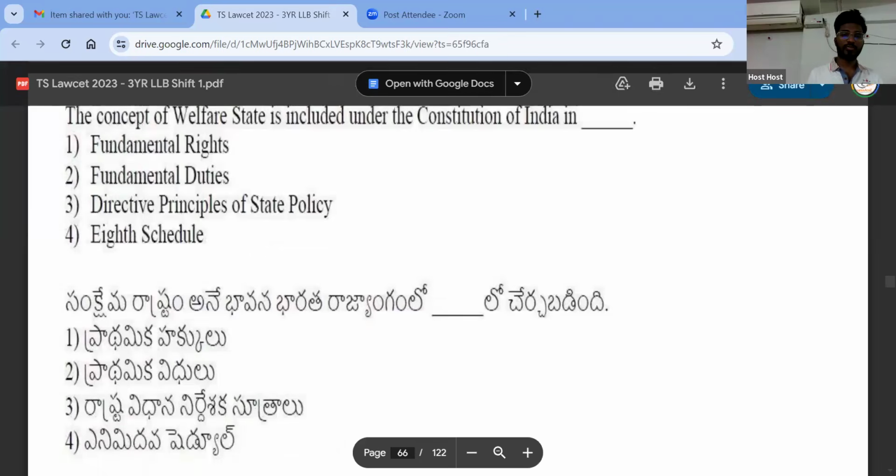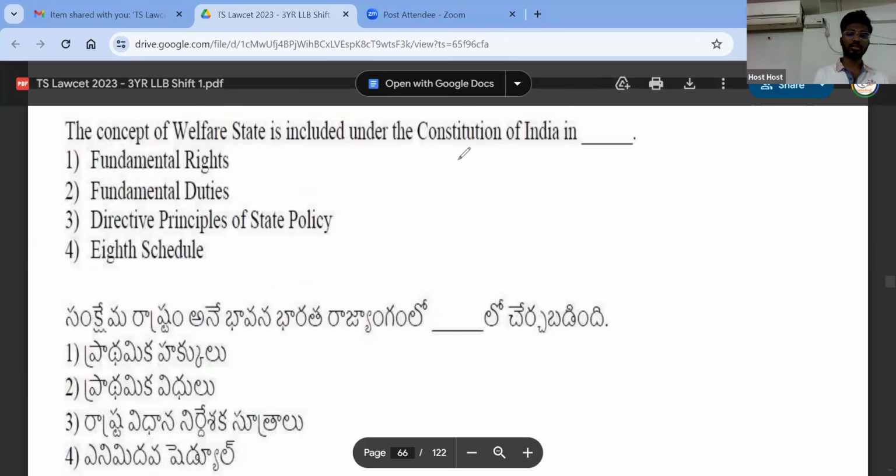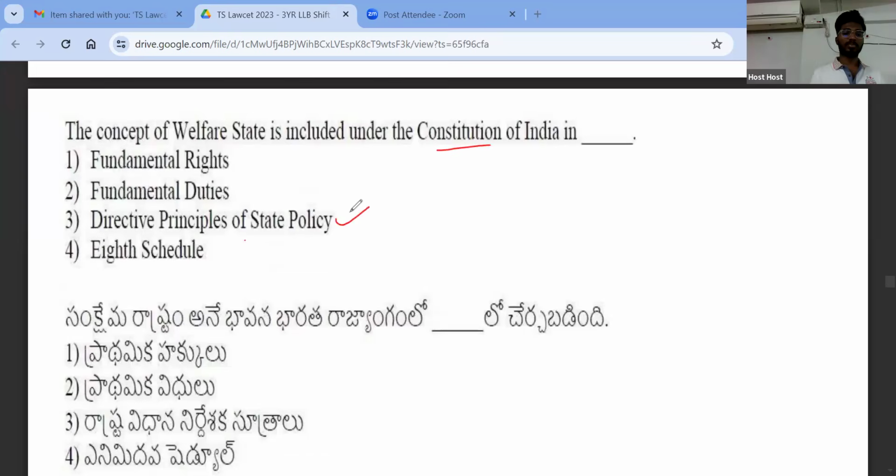The concept of welfare state is included under directive principles, right? Because in directive principles, there are many concepts which are aiming towards the welfare state, right? Let us say, for example, minimizing income inequalities, right? So prevention of concentration of material wealth and means of production, right to livelihood. So all of these things fall under the concept of welfare state. So DPSPs are about the welfare state, right?